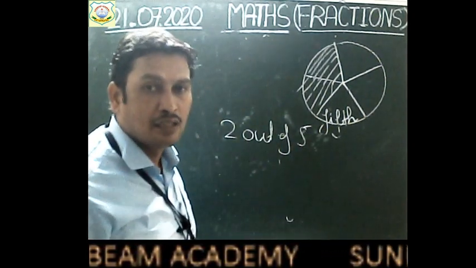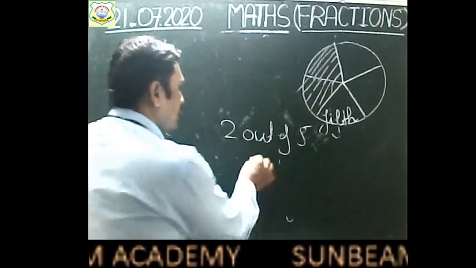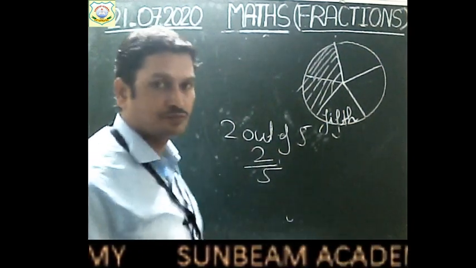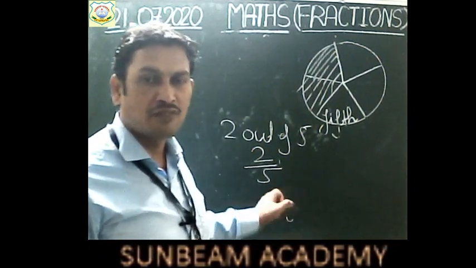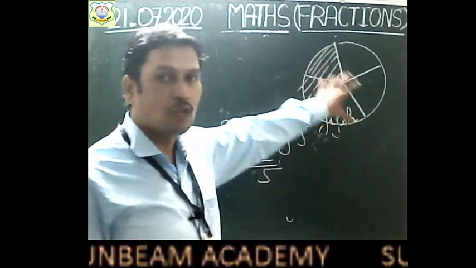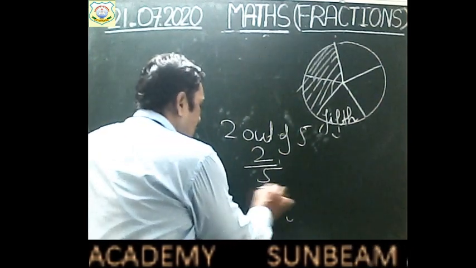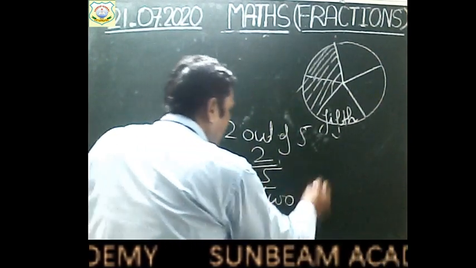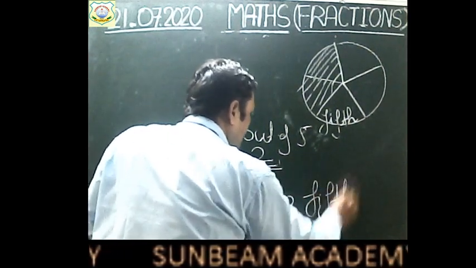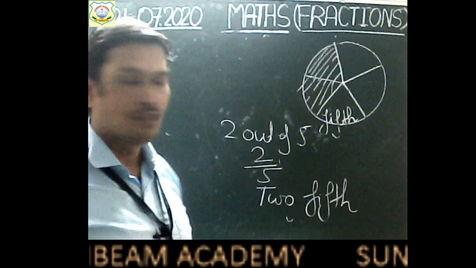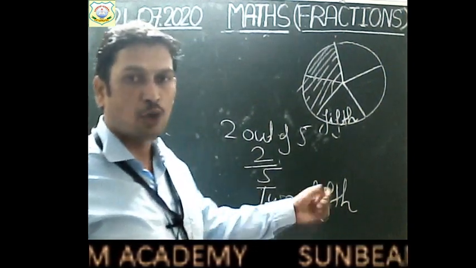Am I right? So in fraction, how can you write it? You can write it as 2 by 5. Okay? So this is the fraction, 2 out of 5. Right? Or you can say that this is 2 fifth. That means fifth part and fifth part two times. So you can write it as 2 fifth also.